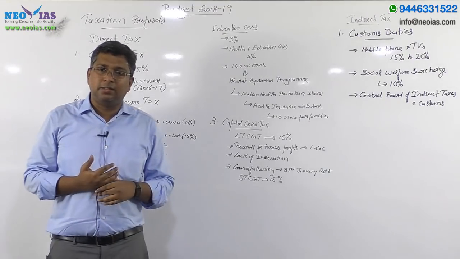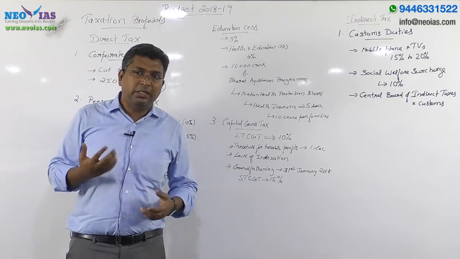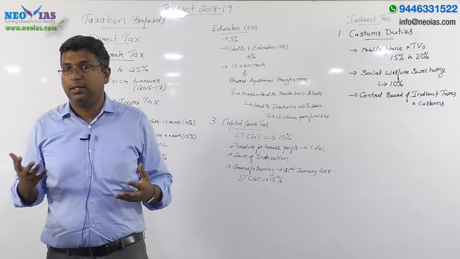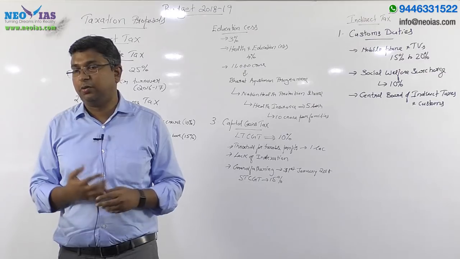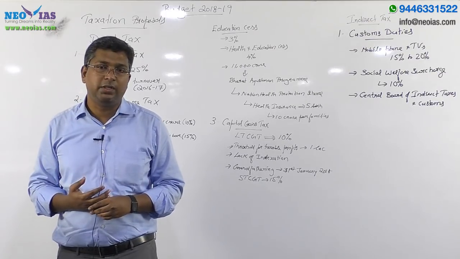So you all might be aware that the budget is the most important annual financial statement of the union government.